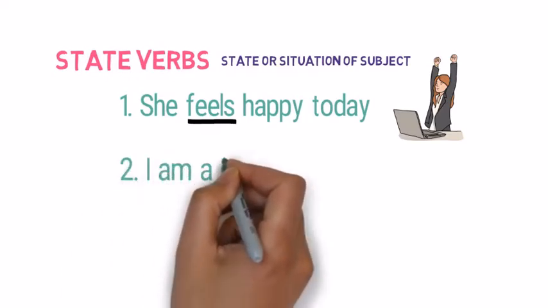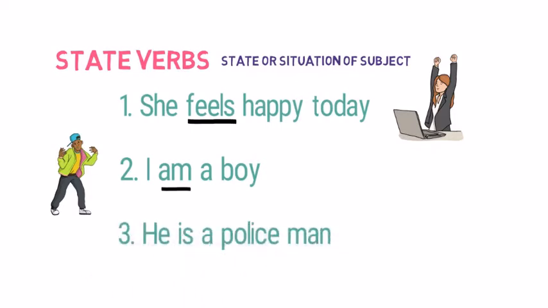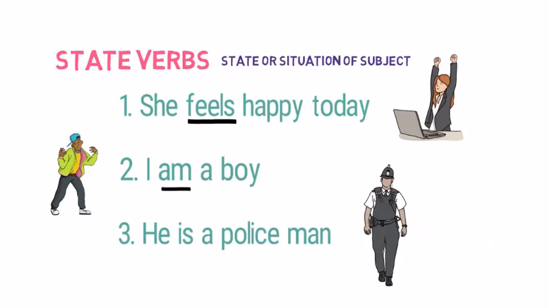Second, I am a boy. Here, how do we define whether he is a boy or not? Using am as a state verb. Third, he is a policeman. Here, the state of that person is that he is a policeman. So, is is used as a state verb here. So, remember, verbs tell about the action or state of subject.